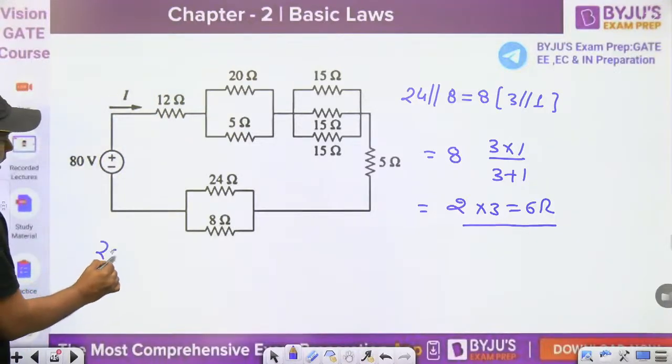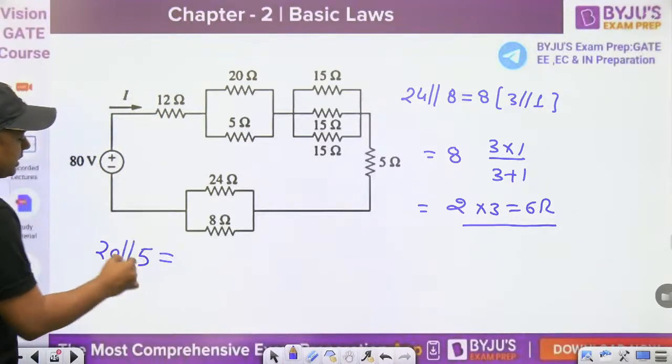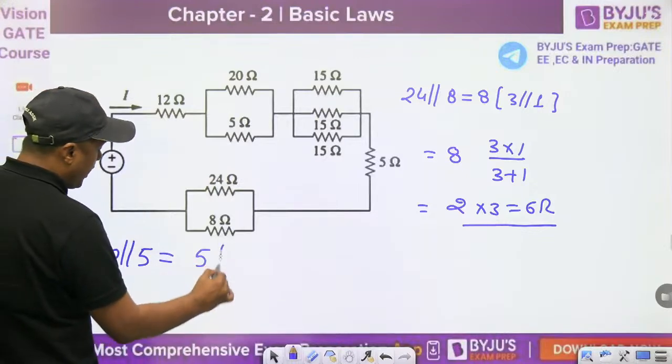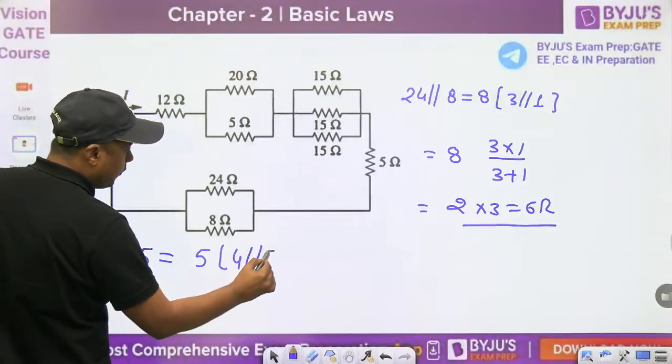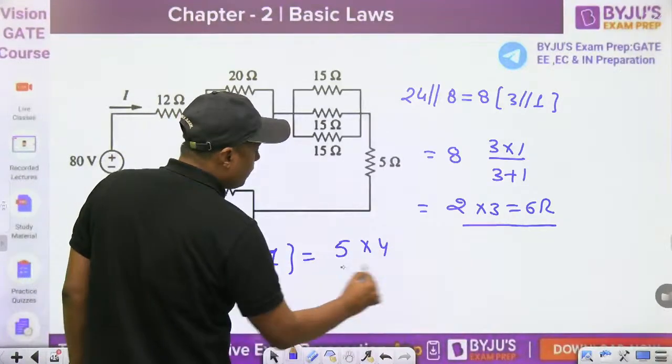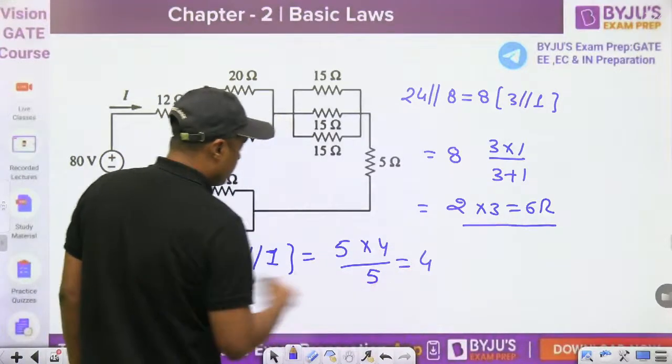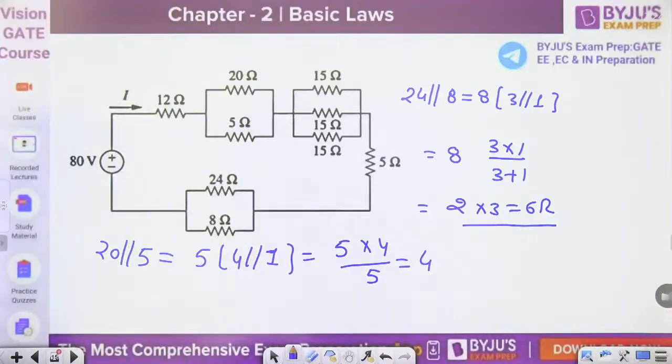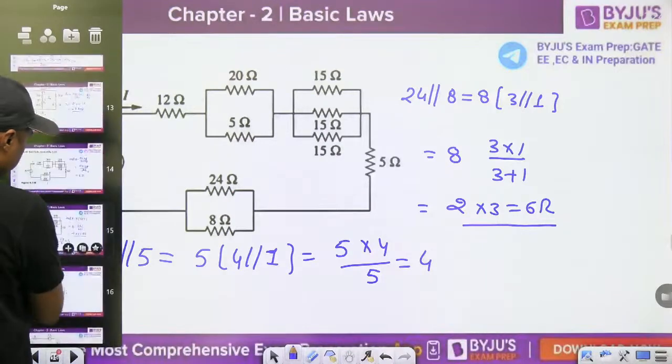So when we are having two things, for example 5 and 20, 20 parallel with 5, what is common here? 5. So it will become 5 parallel with 1, and then it will become 5 into 4 upon 5. What is the answer? 4. Quickly we can give the answer for this question. Now it is very easy, very easy.